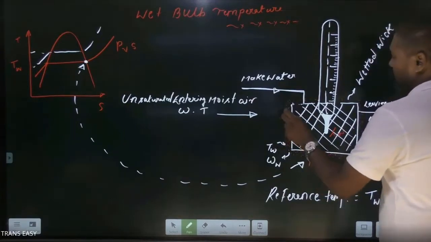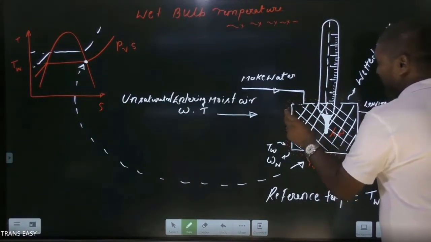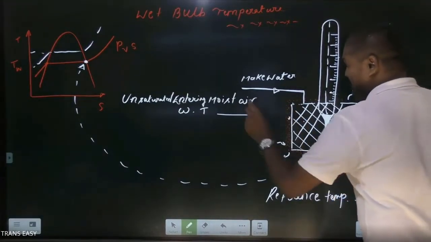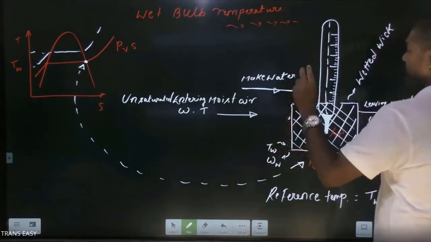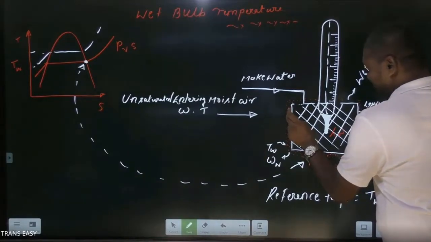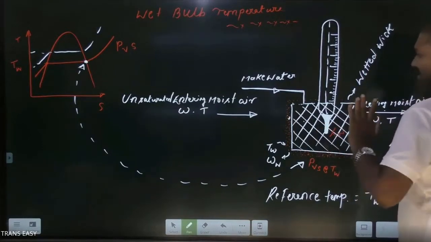The same amount of water vapor is evaporating. Remember, a certain amount of water vapor is moving from this region to this region, and the same amount of water vapor is added to this place to maintain equilibrium at the surface and the water body at TW temperature.